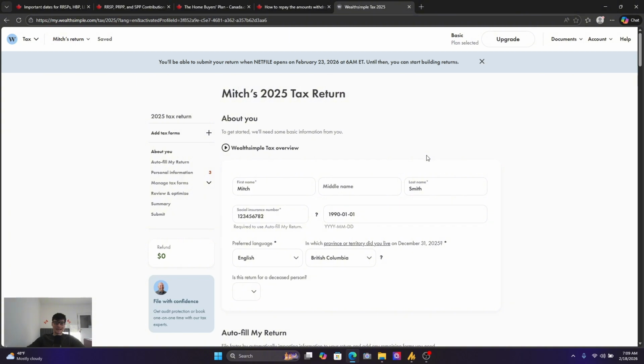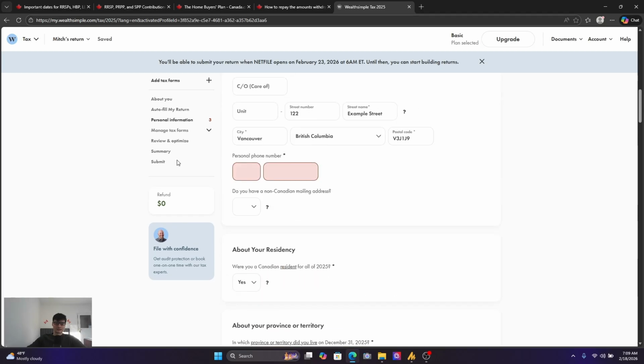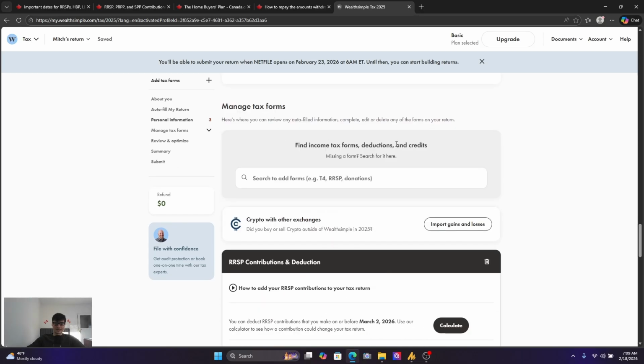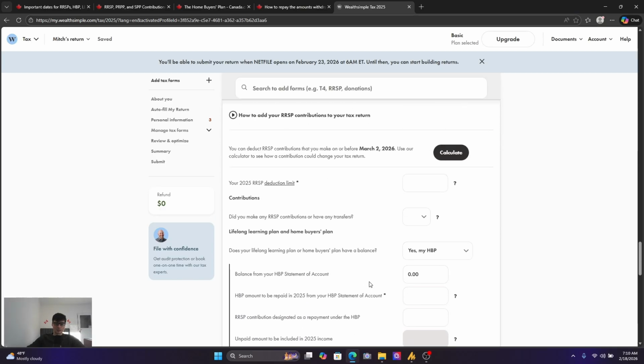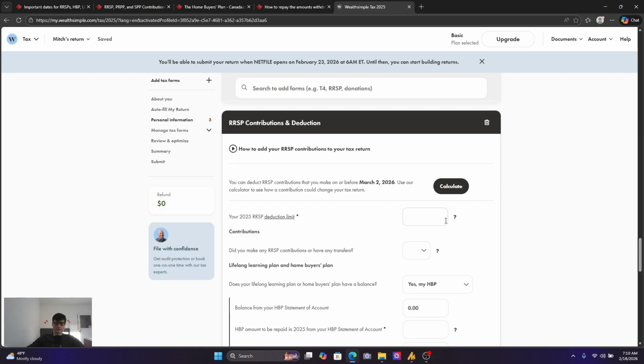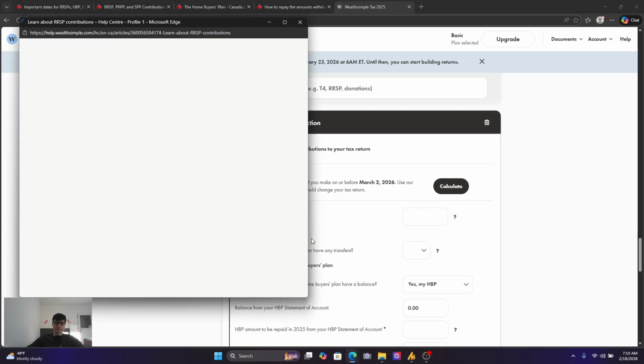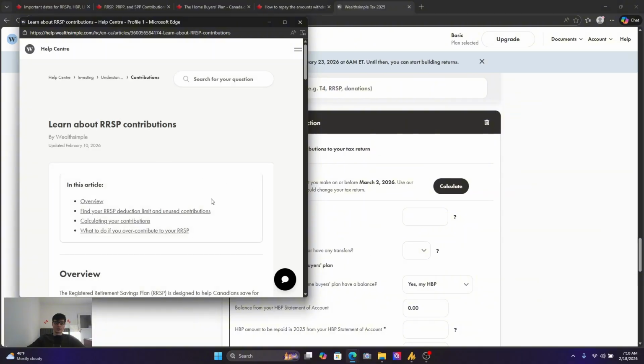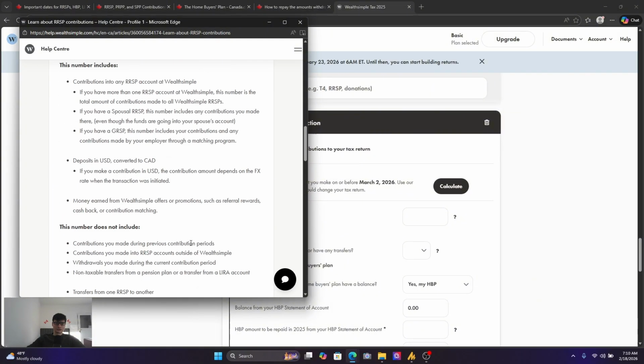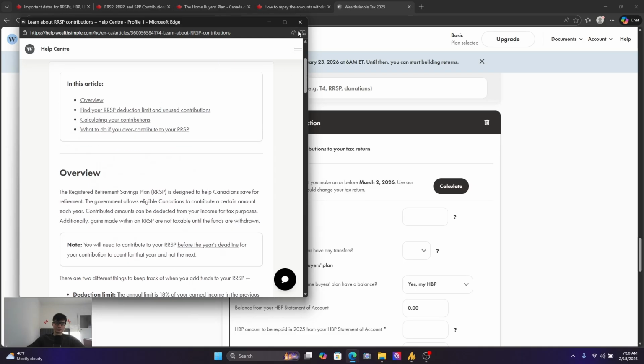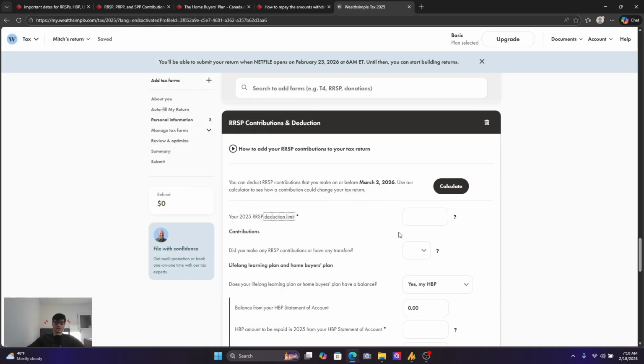This is the tax example form. So we have an example, Mitch Smith here. You have to fill this out in order to get your tax form filed, so you can search for forms. You search up RRSP here and this will pop up. In your RRSP, you need to look at your 2025 deduction limit. There's a note about where you can find that in your notice of assessment of the previous year. So your 2024 notice of assessment will have that deduction limit for 2025. Take a look, input it here.